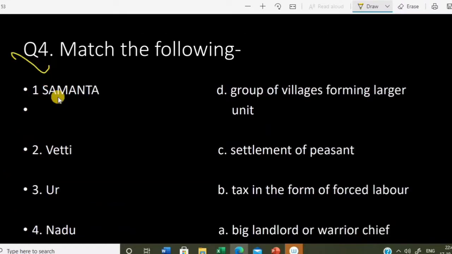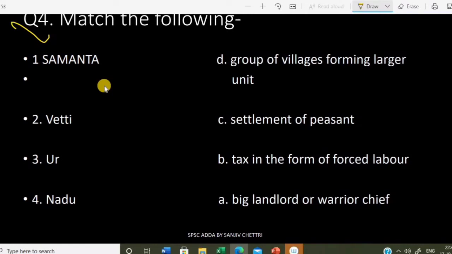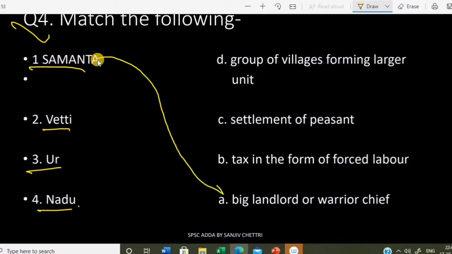Fourth question, match the following. These are some Tamil terms which you have to match with their meaning: Samanta, Vetti, Ur and Nadu. Samantas were big landlords or warrior chiefs. As they started gaining wealth and power, they declared themselves Mahasamantas, and sometimes asserted independence. Like the Rashtrakutas, they were initially subordinates of the Chalukyas. Later, they declared themselves independent, overthrew the Chalukya ruler and established their own dynasty.